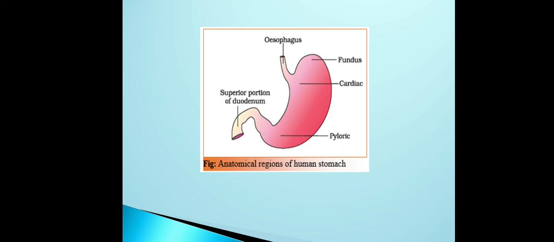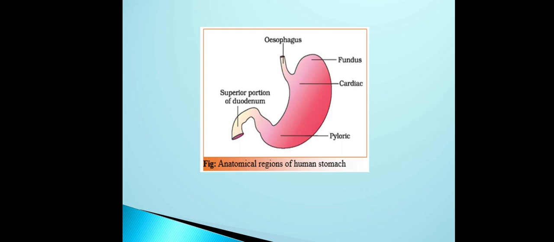So in the alimentary canal I have told about the mouth, the buccal cavity, in the buccal cavity the palate, then the tongue, then the teeth. About the tongue I said with respect to the papillae, there are 4 types of papillae, the taste buds.